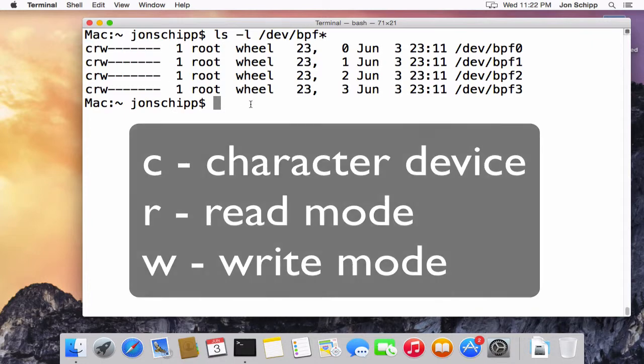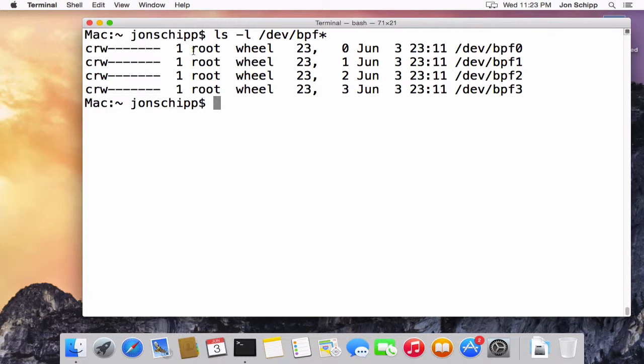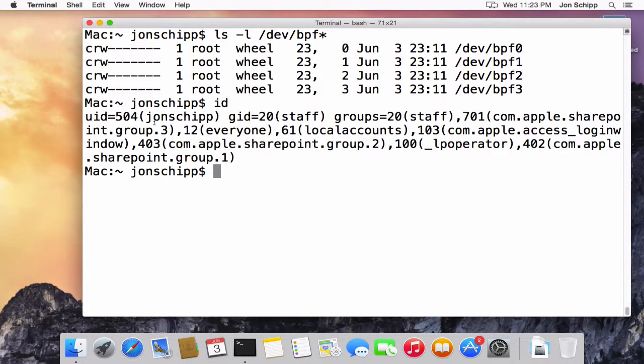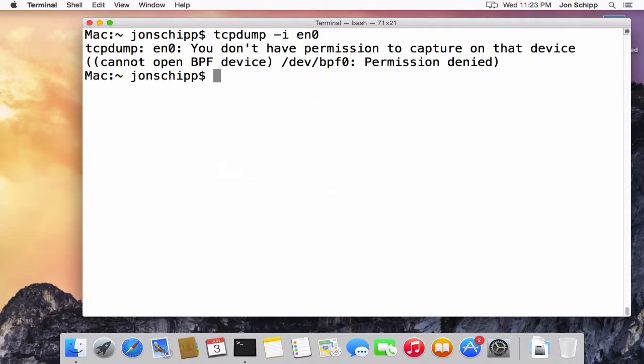You'll notice that it's owned by root, and it's for group wheel, and there's no permission set for the group here, only for root, so only root can read and write. That means I, as a normal user, an underprivileged user, 504 is my user ID, am not able to read from this device. As you saw when I executed tcpdump -i en0, I'm not able to listen. So how can we solve that?